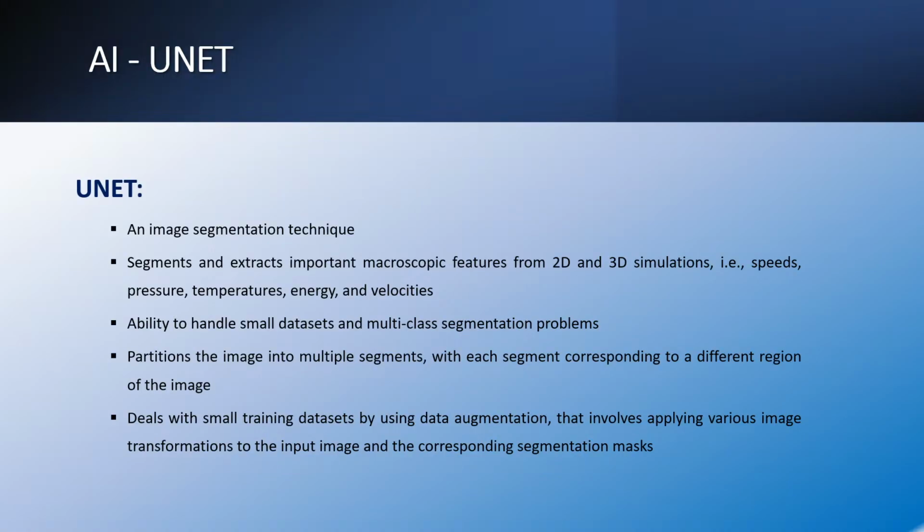Regarding the artificial intelligence, specifically UNET that we have utilized, it's an image segmentation technique. It segments and extracts important macroscopic features from 2D and 3D simulations, for example, from speed, pressures, temperatures, energy, and velocities. It has the ability to handle small data sets and multi-class segmentation problems. It partitions the image into multiple segments, with each segment corresponding to a different region of the image. It deals with small training data sets by using data augmentation that involves applying various image transformations to the input image and the corresponding segmentation tasks.